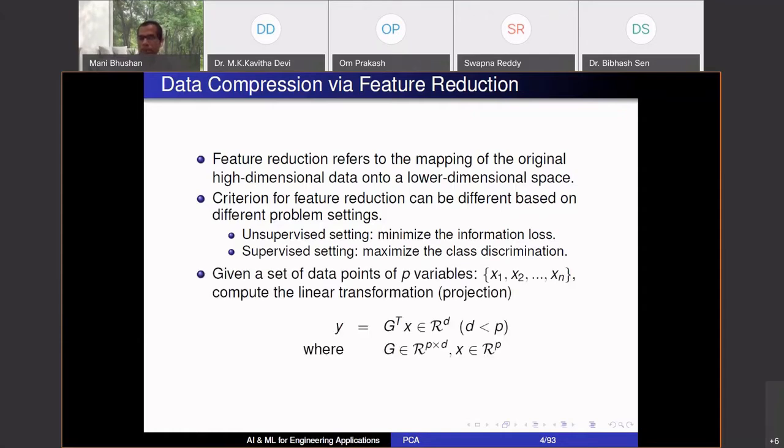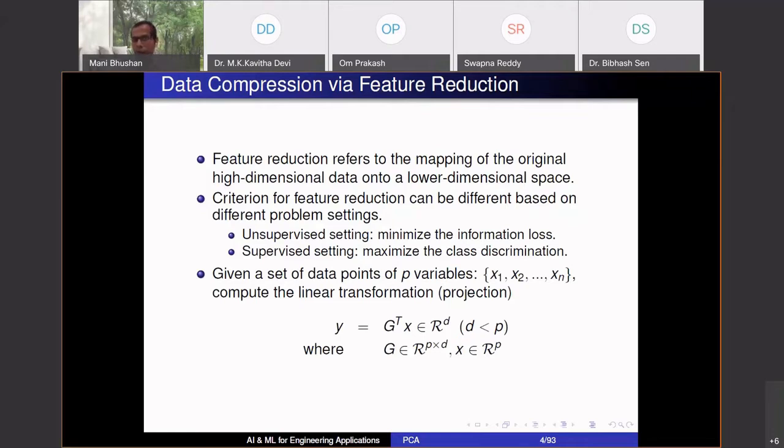So this you can think of as data compression also. Instead of storing 10,000 values at every second, I'm only going to store 500 values at every second. So I have significantly achieved data compression. Okay, I've reduced the amount of data which I'm going to store, so storage becomes easier. Retrieval in future becomes easier.